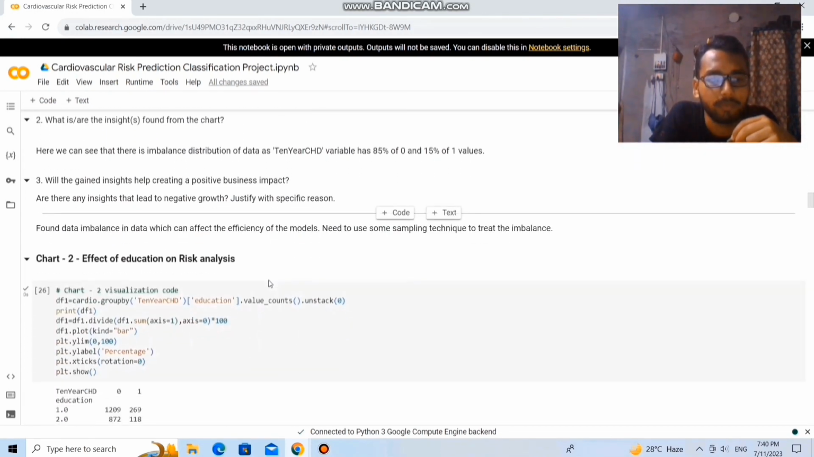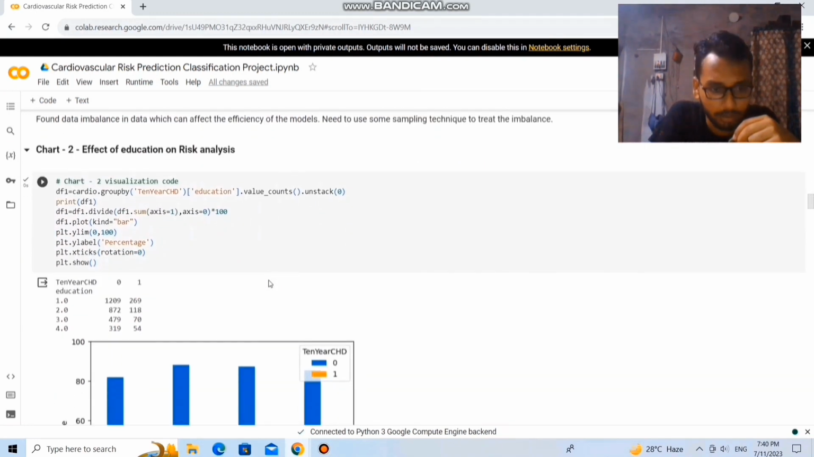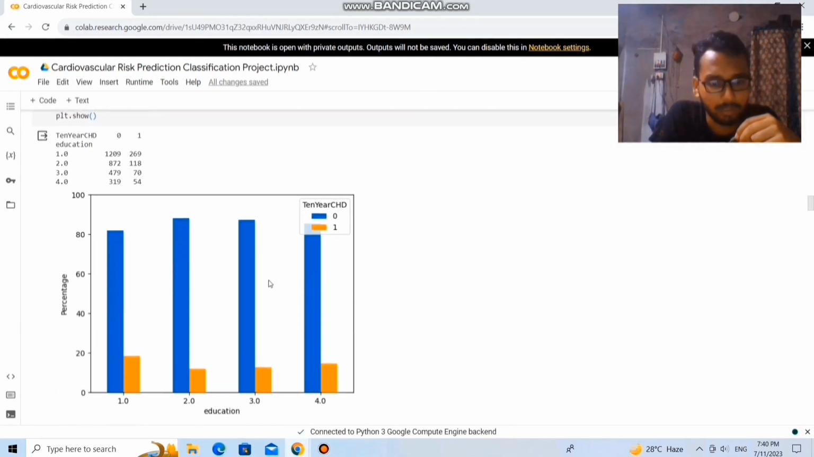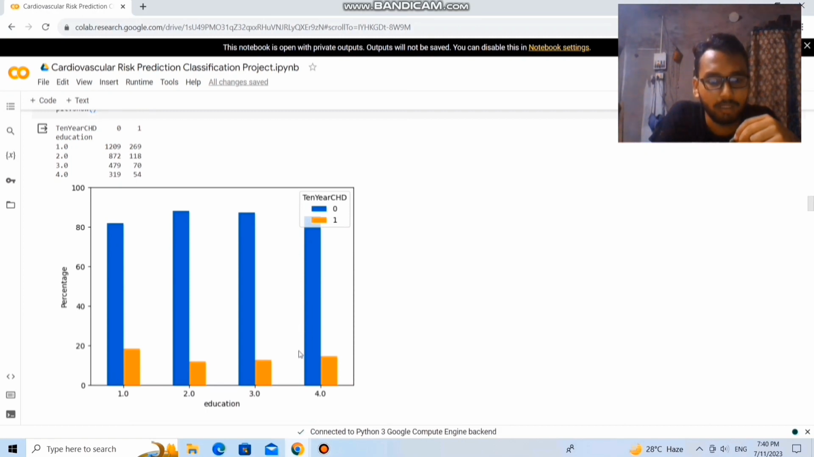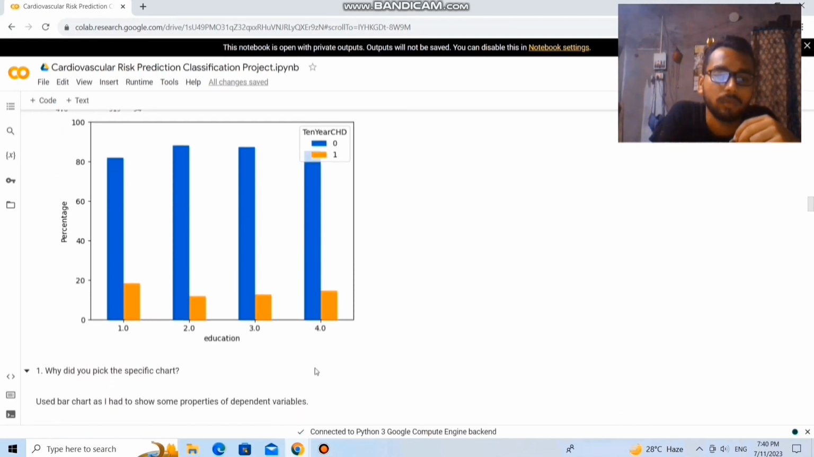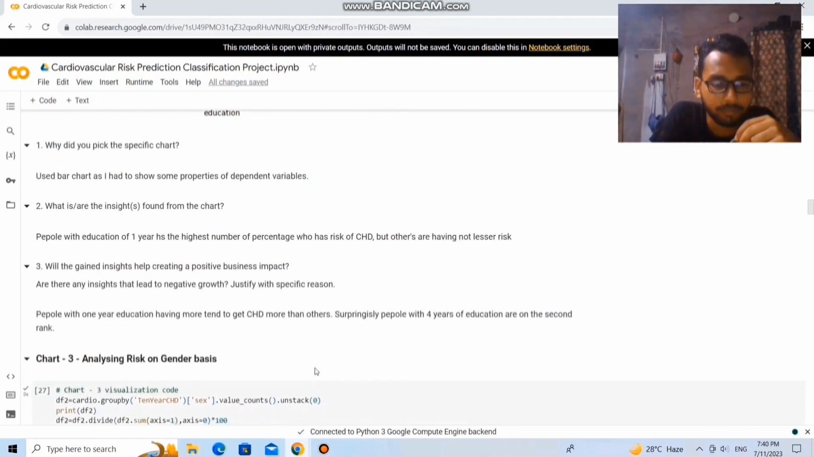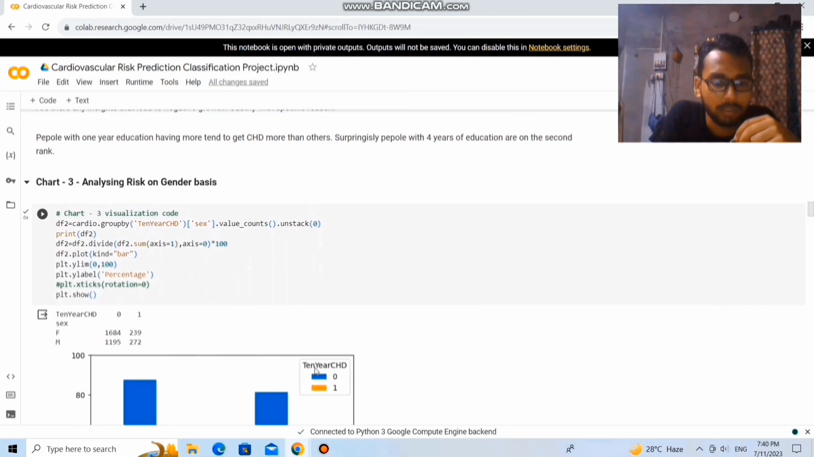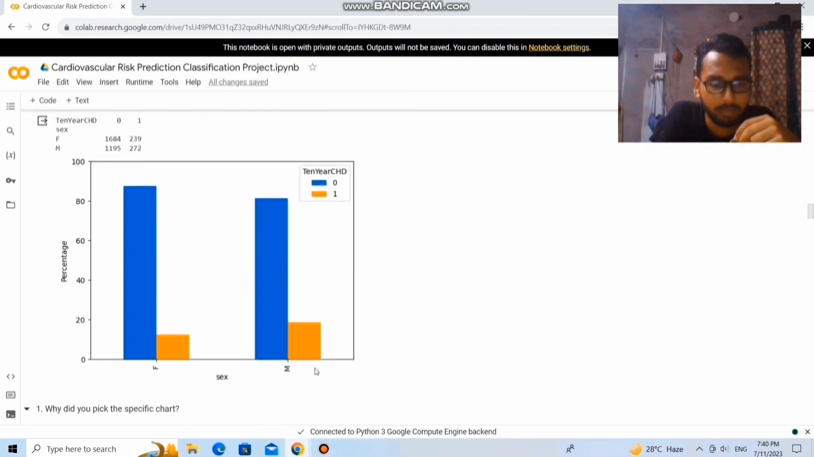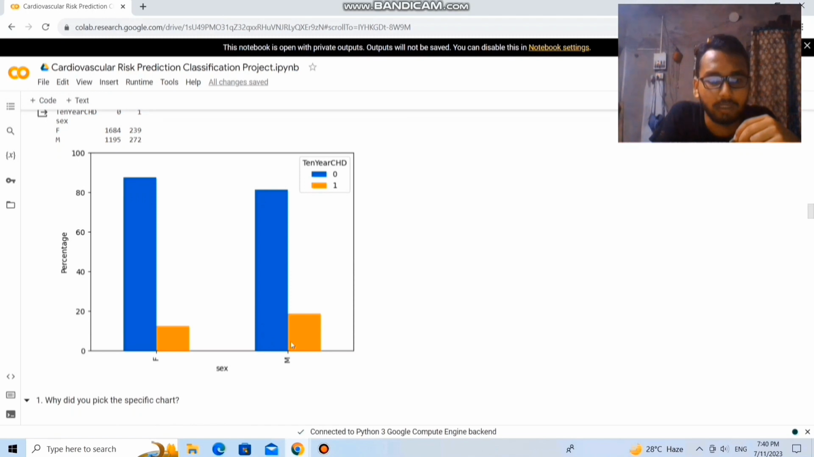Next is the effect of education on risk analysis. From here we can see that highly educated persons have a lower risk. A highly educated person has a lower risk of getting coronary heart disease. Now analyzing the risk on the basis of gender, we can see that the chance of 10-year coronary heart disease for males is slightly more than for females.